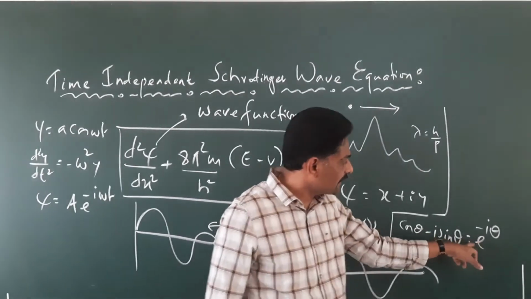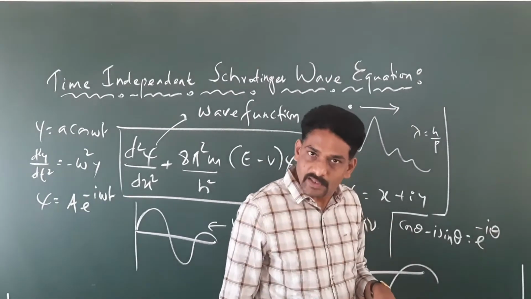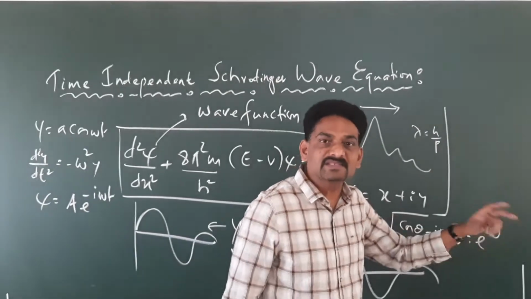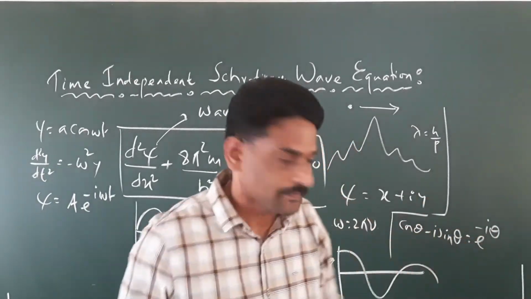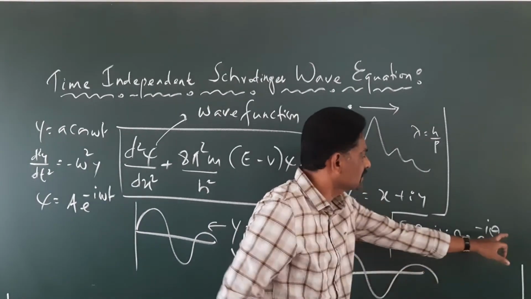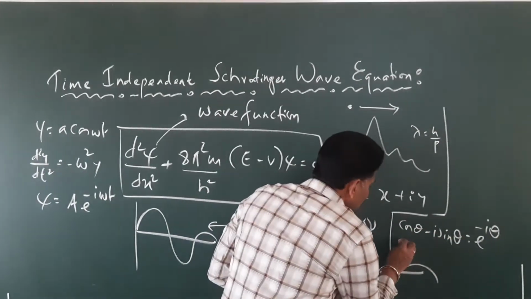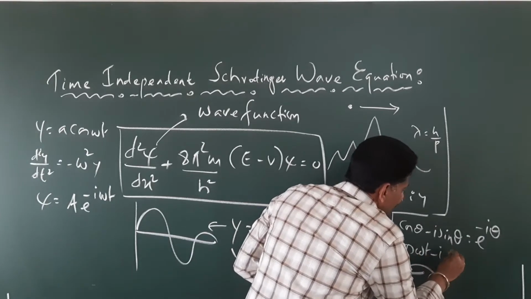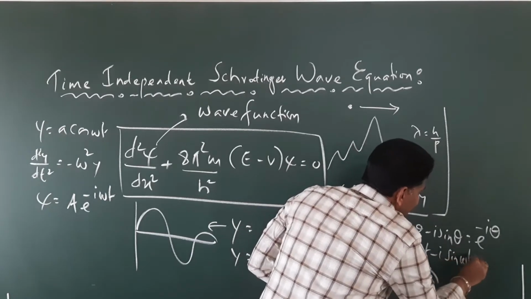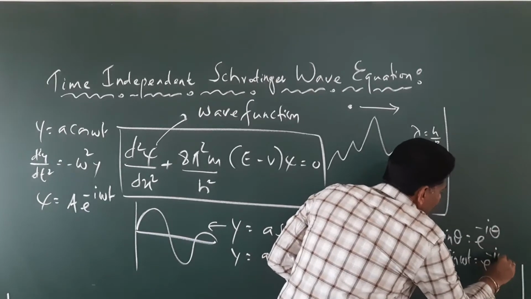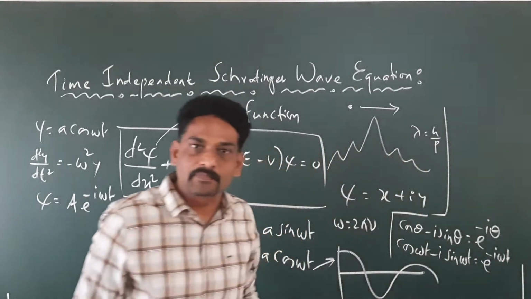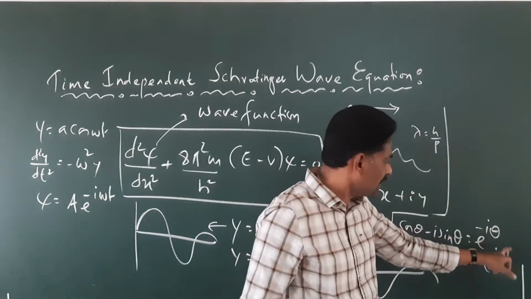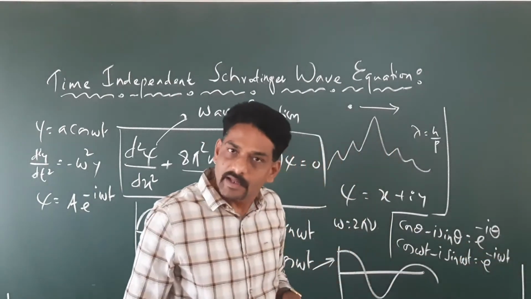Now I can replace this theta by omega t. So it is going to be cos omega t minus i sin omega t equals e raised to minus i omega t.